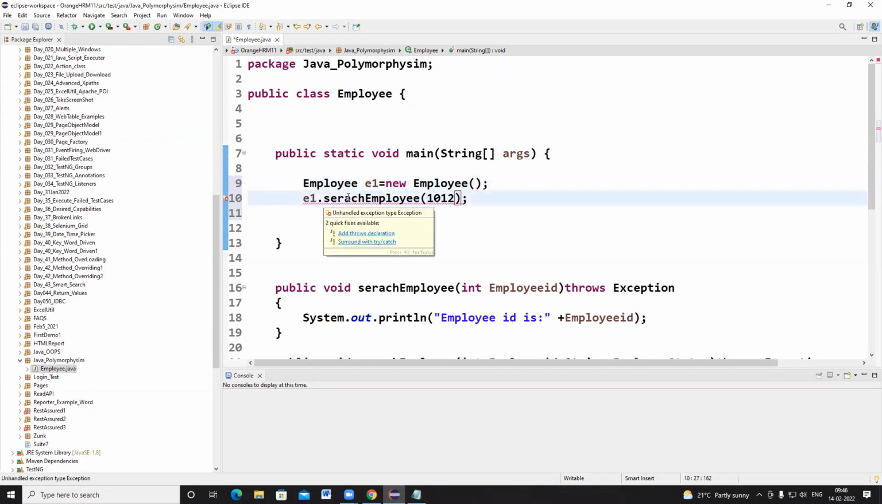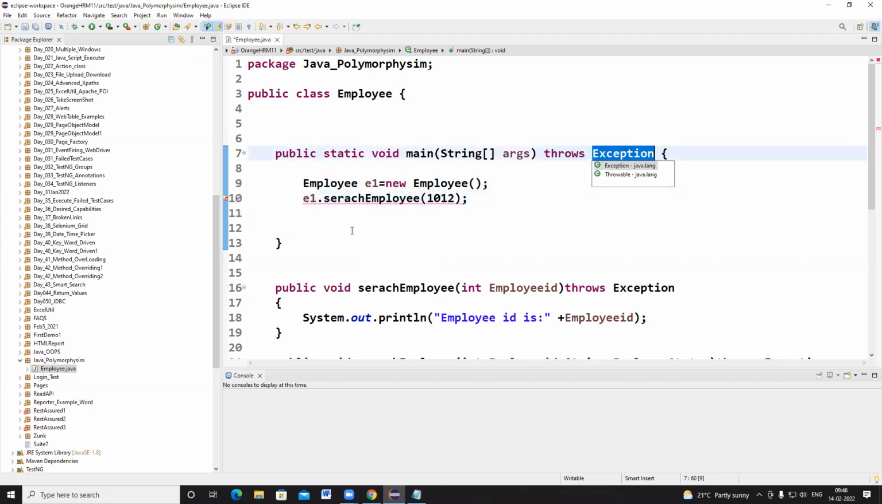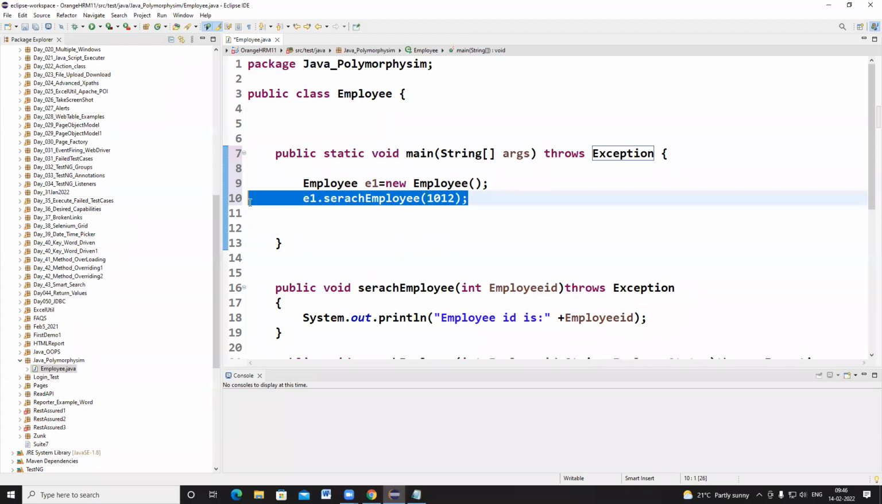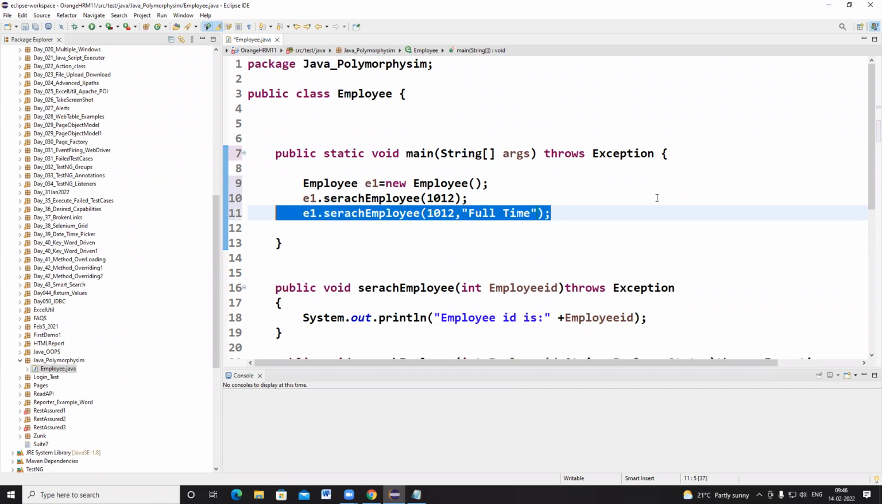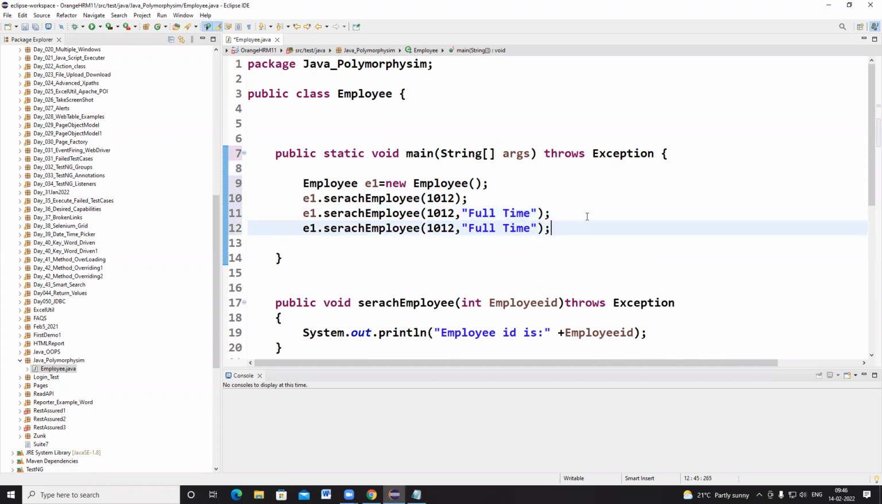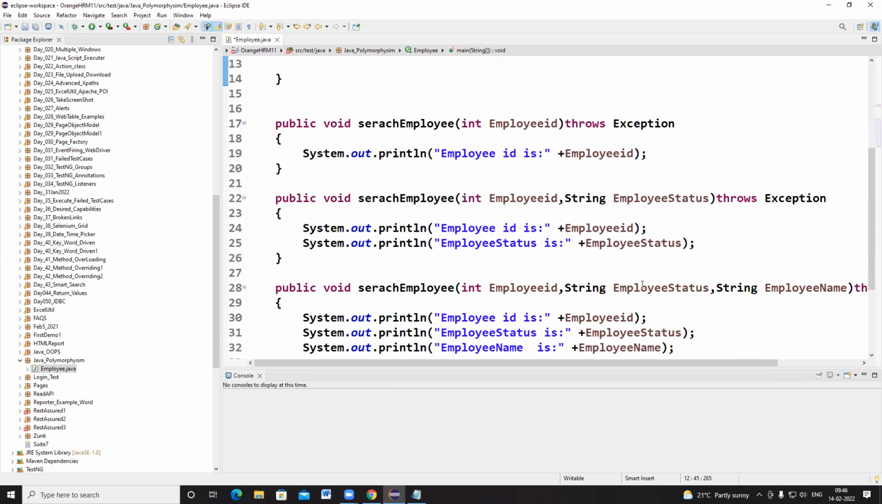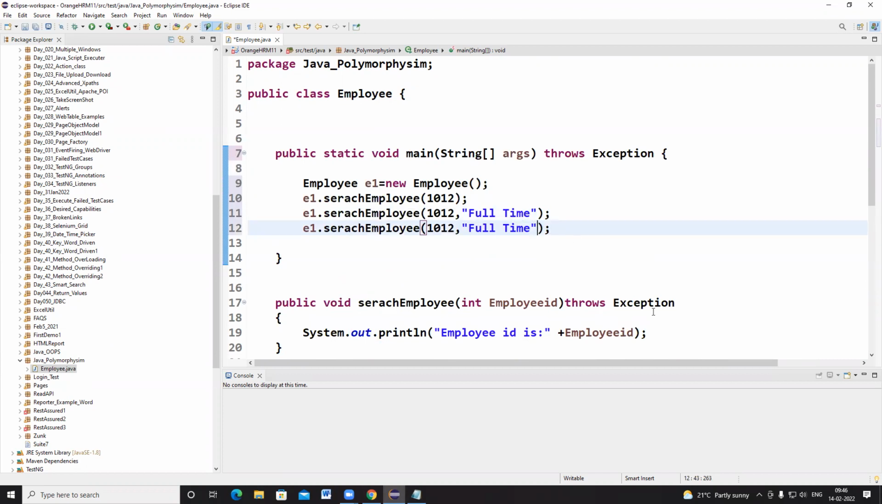It asks to add a throws declaration, so it's asking for throws Exception. So Employee e1 = new Employee() and e1.searchEmployee. Suppose I want to call the other method, I can call it with employee ID and employee status, where the second one is a string argument, such as full-time employee. And if I want to call another method, I can call it with employee ID and employee name.